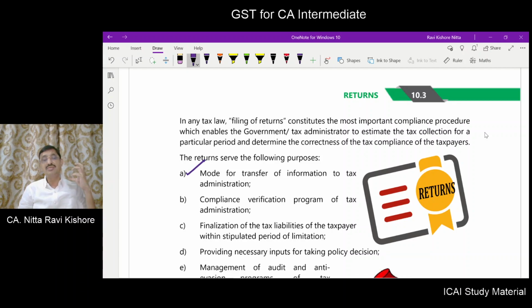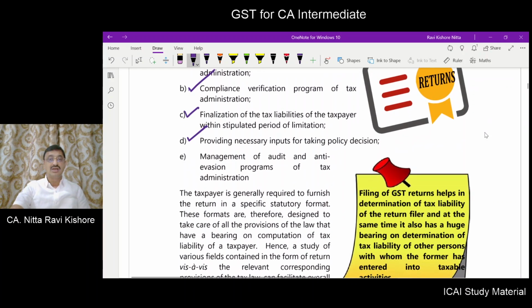Tax administration will be able to examine whether the law has been complied with by the taxpayer. Also, the tax liabilities will be finalized within a stipulated time period, and the tax returns will act as an input or source of information for taking policy decisions, and for management of audit and anti-evasion programs by the tax administrations. So the returns filed will be helpful in these items, right?